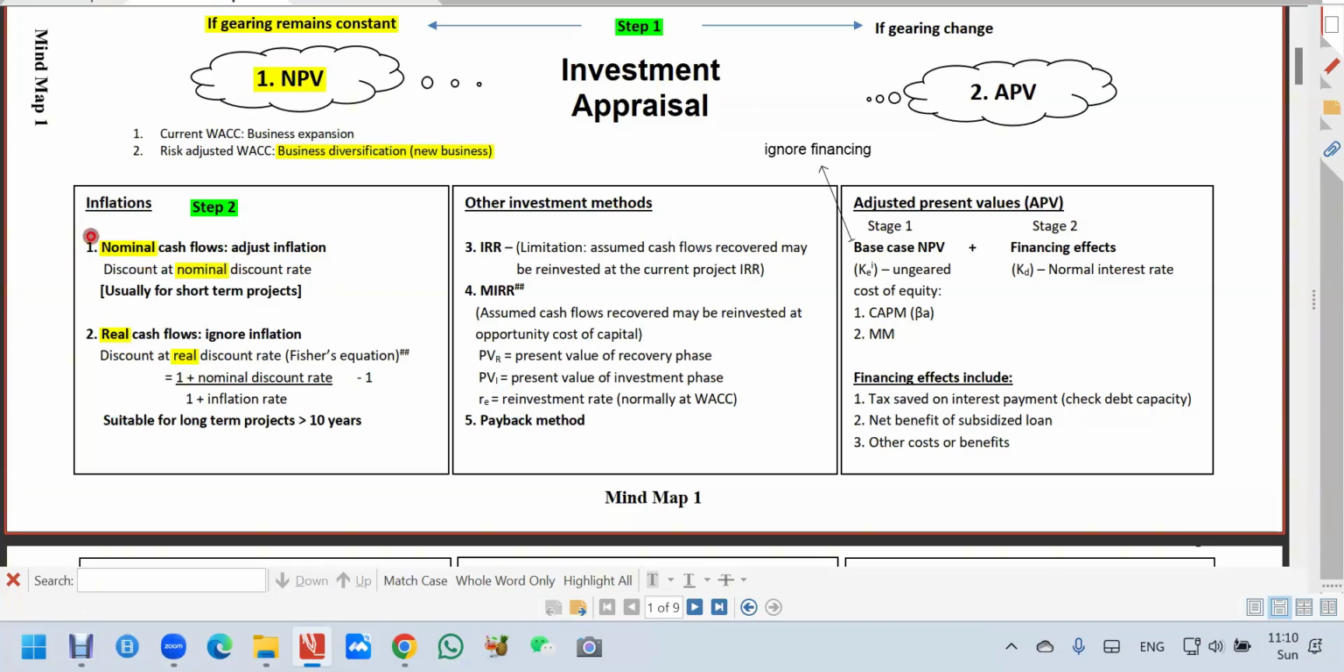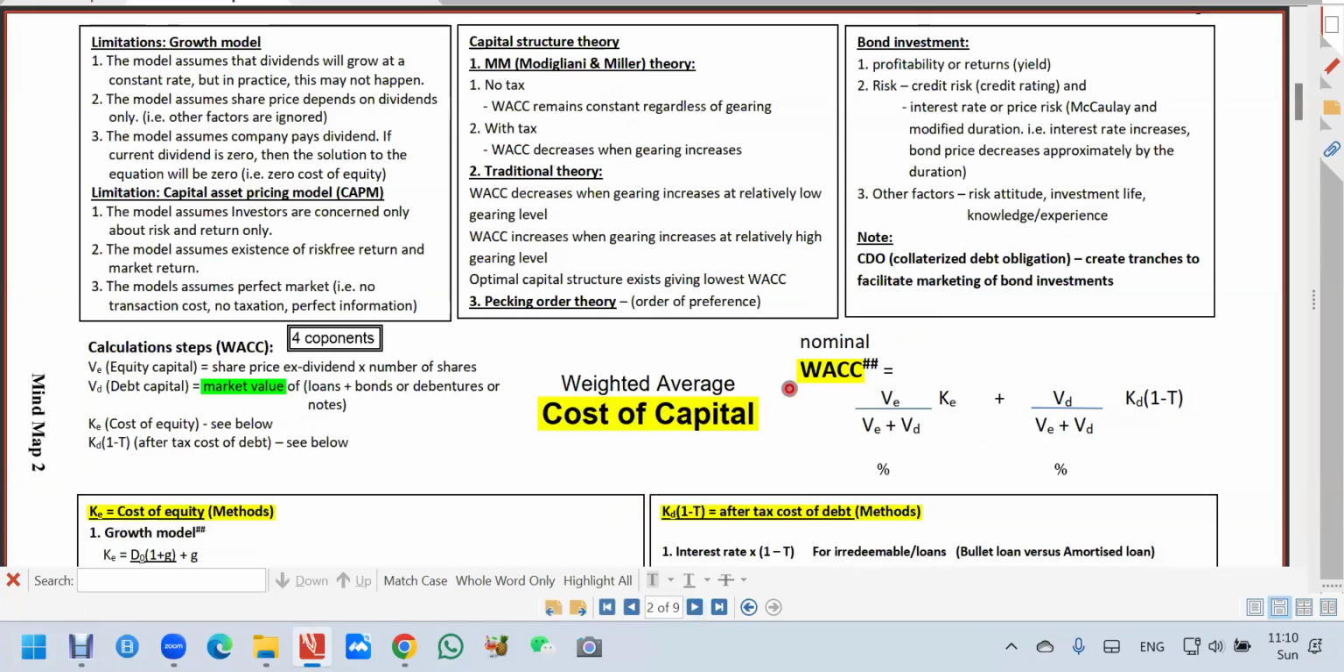So normally we use this approach here. Nominal cash flow, the discount rate is a cost of capital, it's NPV. So that discount rate must be nominal also. If this adjusts for inflation, this also adjusts for inflation. So if it's a cost of capital, actually it is this one here. This is the nominal cost of capital. Why? Because we use market value.